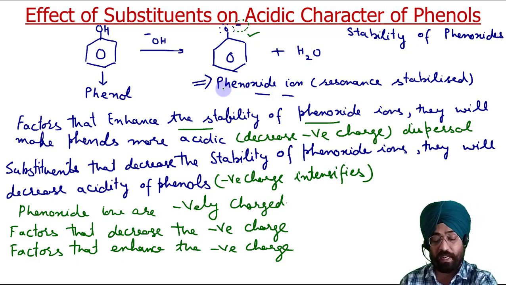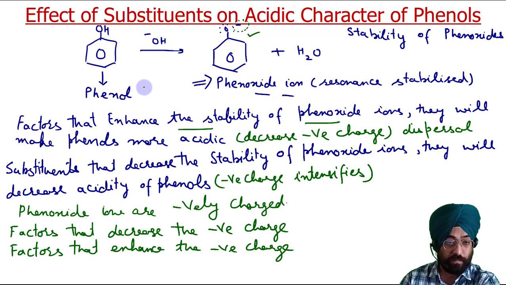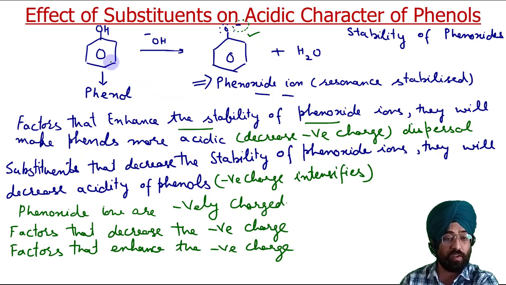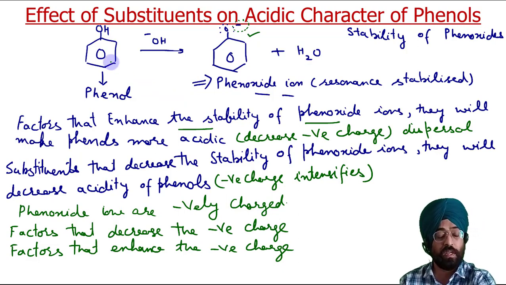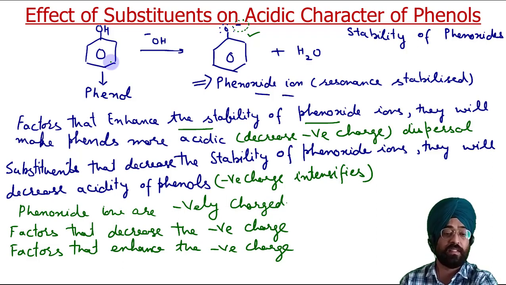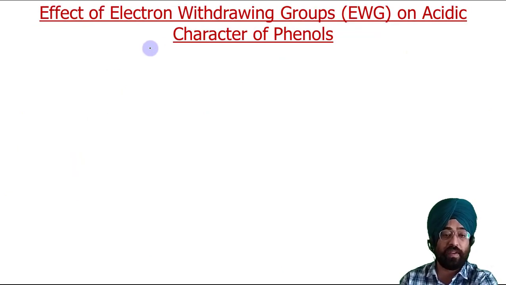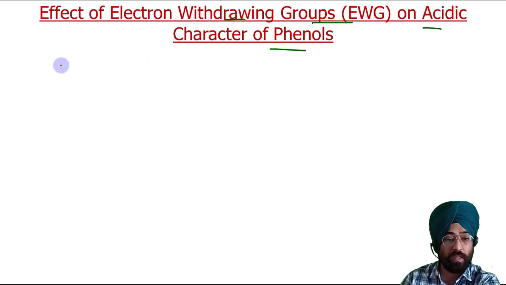And basically we can have two types of groups. Those groups which donate electrons to the benzene ring are called electron donating groups, whereas those groups which withdraw electrons from this benzene ring are called electron withdrawing groups. So let us see one by one the effect of these groups. First let us see the effect of electron withdrawing groups on the acidic character of phenol.